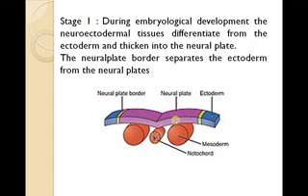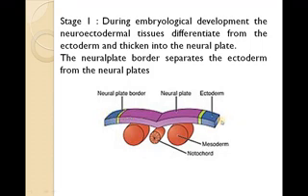What I am showing here in purple is the neural plate formation. The neural plate border separates the ectoderm from the neural plate. The yellow border here is what we call the neural plate border, which separates the neural plate from the ectoderm. Earlier, it is all one, which we call the neuroectodermal area.